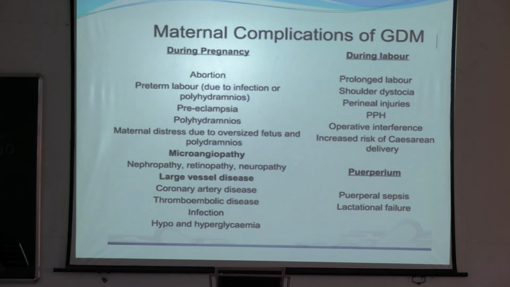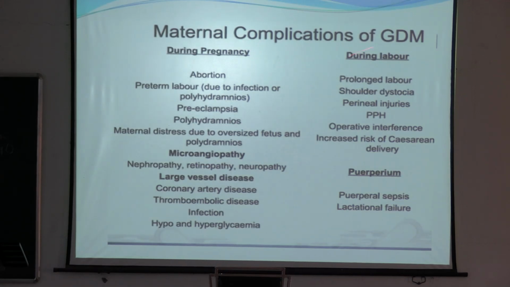So these vascular complications, especially microvascular and large vessel complications, mainly occur in the overt diabetes patient. But all others like abortion, preterm labor, preeclampsia, polyhydramnios occur approximately the same in gestational diabetes or overt diabetes.